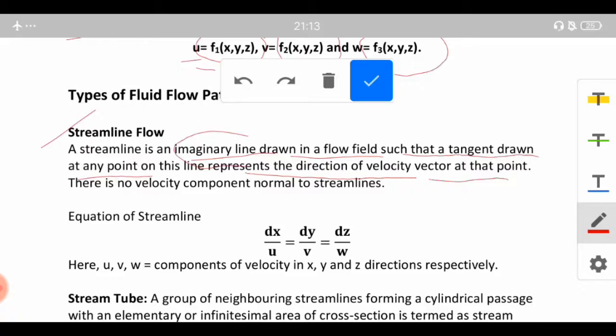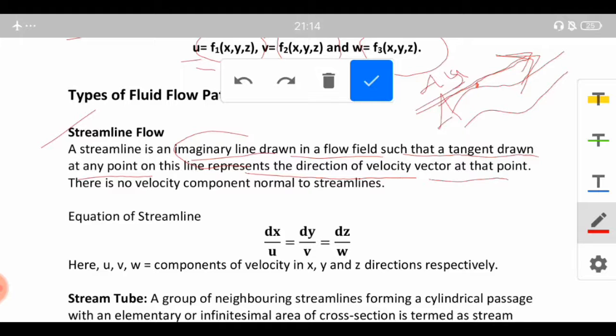And in a fluid flow, suppose this is the fluid flow, and at a particular point I am drawing a tangent. Okay, and this tangent represents the direction of velocity vector at that point, right? Tangent is basically ds upon dt.